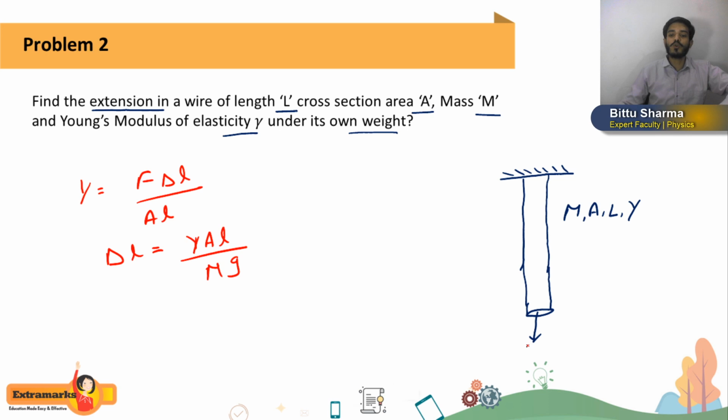By downward force, what will act? It will be its own weight only. But students, try to understand, this concept will fail here. It will not be the correct answer. Now how to solve this question, I will tell you.